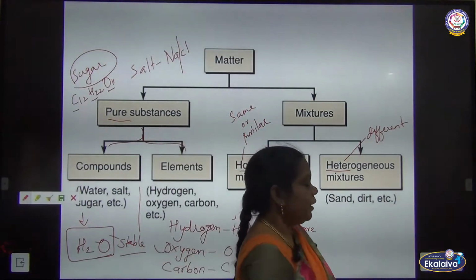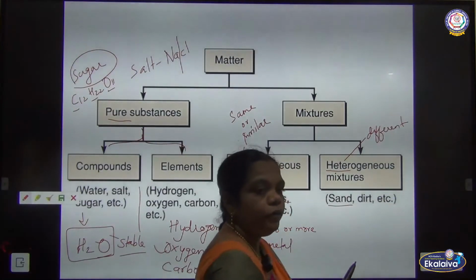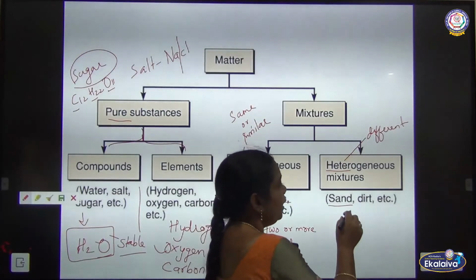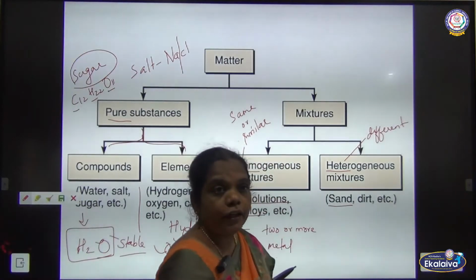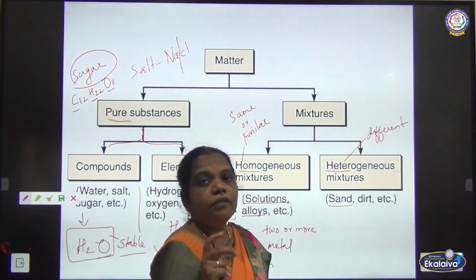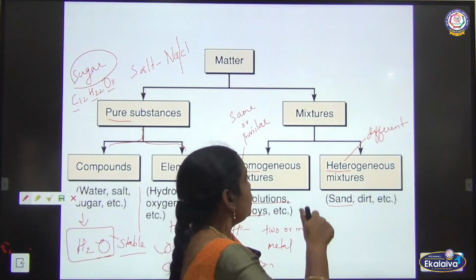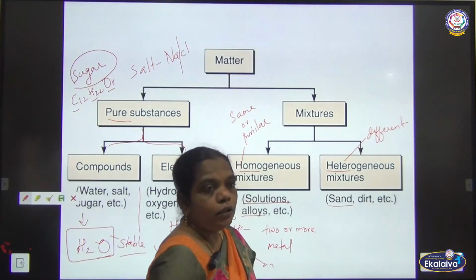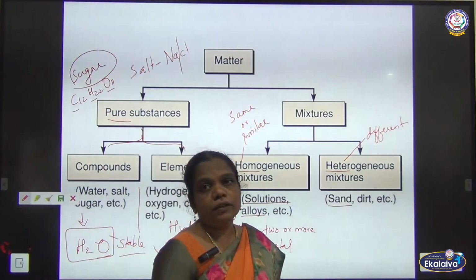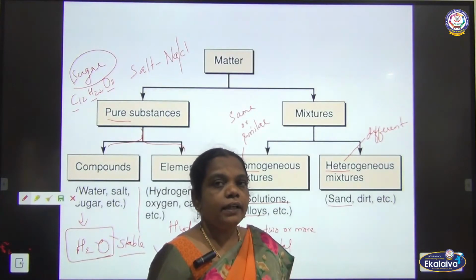Here it is different. Take the sand particle as a very easy example: there are different kinds of substances present in sand. Even if you are eating snacks, the mixture contains different types of items, so it is called a mixture. Understand? So the mixture can be classified into homogeneous mixture and heterogeneous mixture. The mixture is a combination of two or more substances that can be separated.